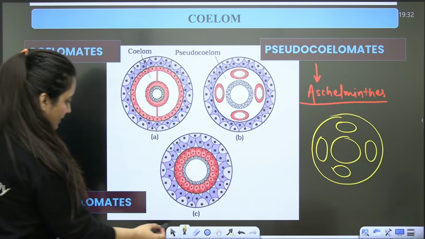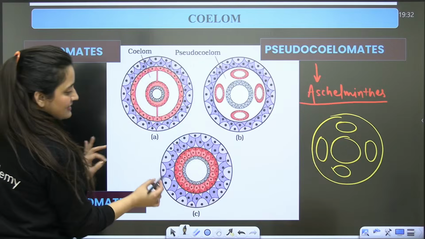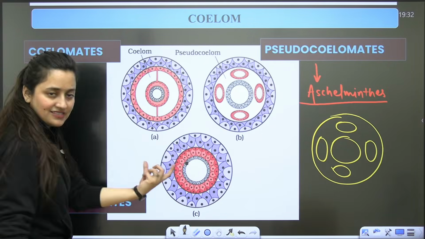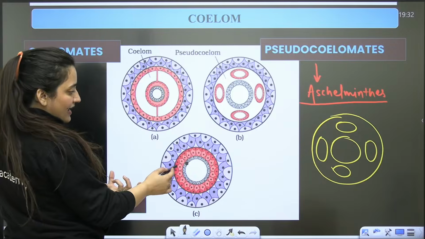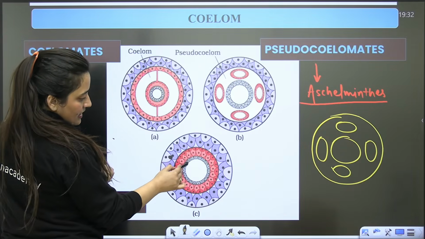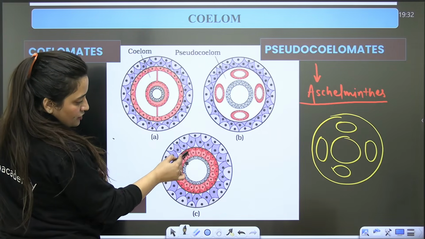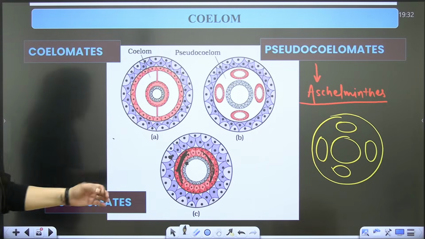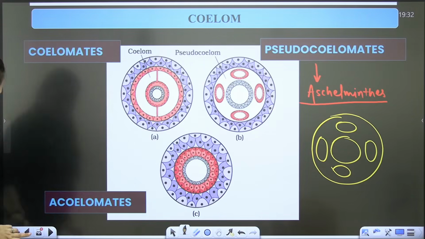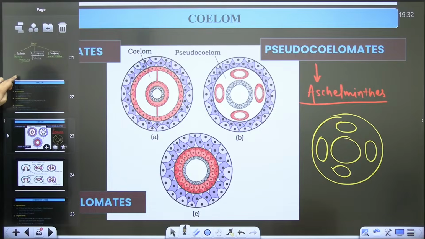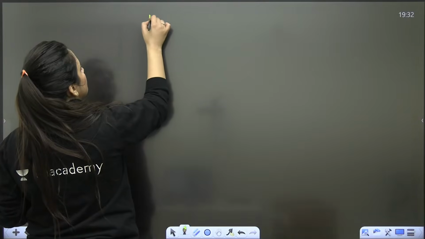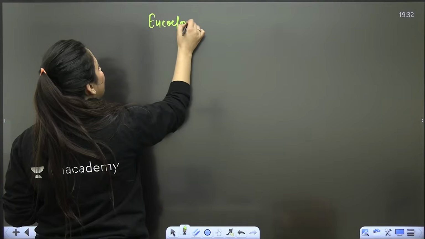Now when you talk about the acoelomates, in NCERT they are showing this diagram. It is similar to a triploblastic organism. Why? Let's say this is a Platyhelminthes. In their case, mesoderm is there, but in the mesoderm we don't see any space. We don't see any space. So that's why these are the acoelomates. Is that clear? Now students, when you talk about these eucoelomates, right?